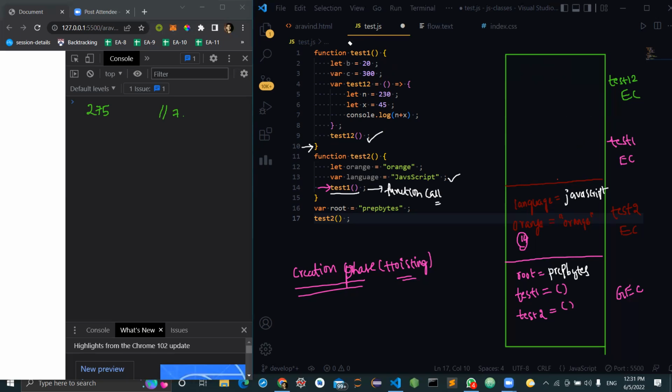Now what will happen next? Where was this test1 actually called from? It is called from line 14, the test2 function. So now after executing this, the control goes to line number 15. So what will happen? Test2 will also be erased, right? Yes. Now what will happen after this?